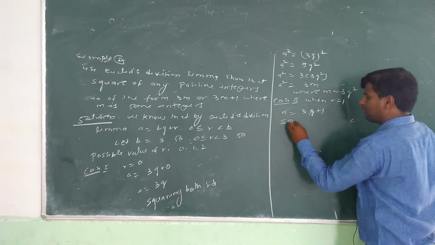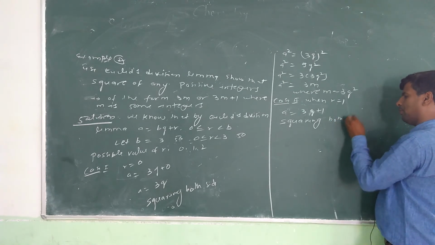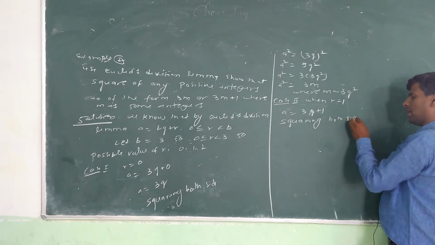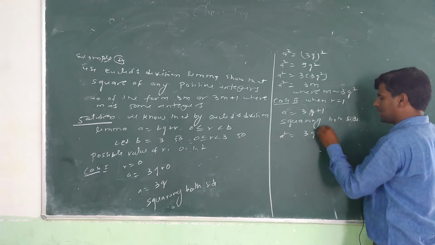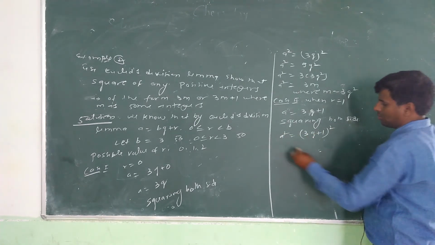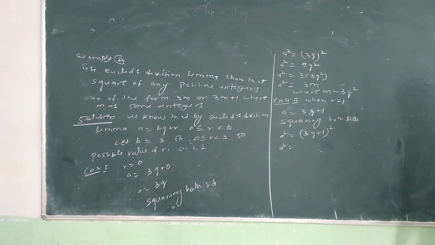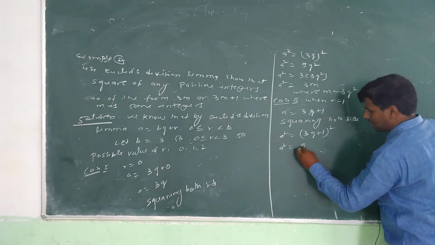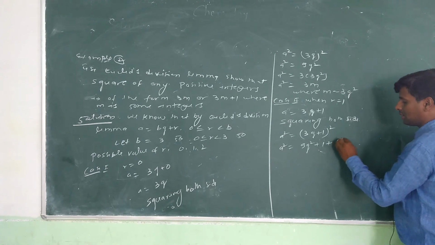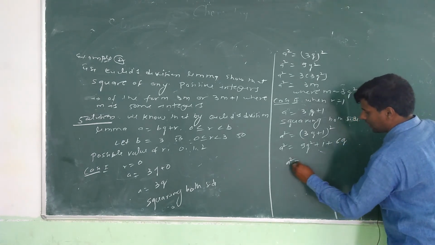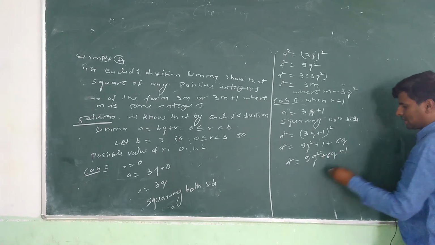Again we want to prove the form by squaring both sides. So a square equal to 3q plus 1 whole square. So it is of the form a plus b whole square. So a square means 9q square, b square 1, plus 2ab, 3 twos are 6q. Arrange it. a square equal to 9q square plus 6q plus 1.